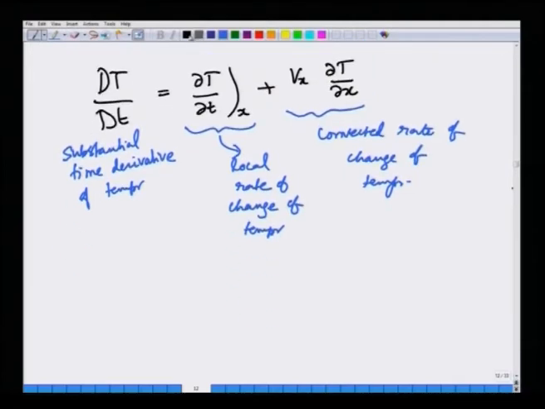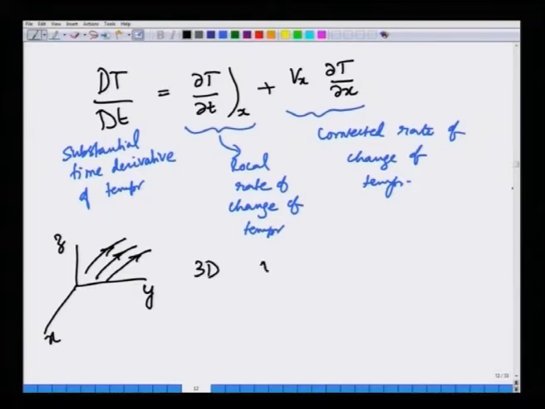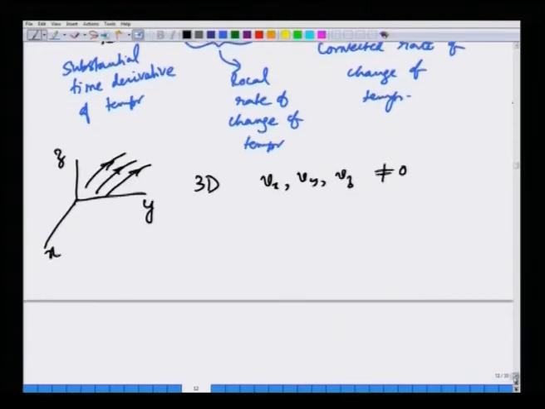We can also generalize this to 3 dimensions, when you have a velocity vector in all 3 directions. So, fluid is flowing in arbitrary 3D motion, where v x, v y, v z are all not equal to 0, in which case you can generalize this.